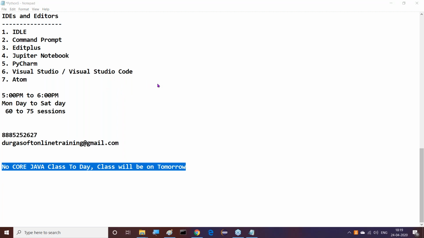And Spring Boot with microservices are there in Spring. Yeah, definitely. Once we start Spring, we are able to get up to microservices. Yes, we are planning up to microservices. No need to worry about that.